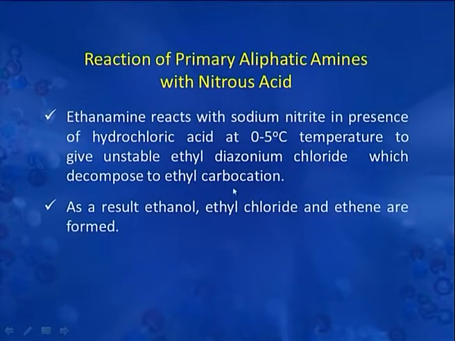Now a particular reaction, that is ethanamine, when it reacts with sodium nitrite in presence of hydrochloric acid at 0 to 5 degrees centigrade of temperature, it gives unstable ethyl diazonium chloride which decomposes to ethyl carbocation. As a result, there is formation of ethanol, ethyl chloride and ethene.